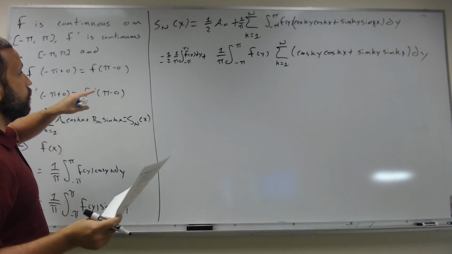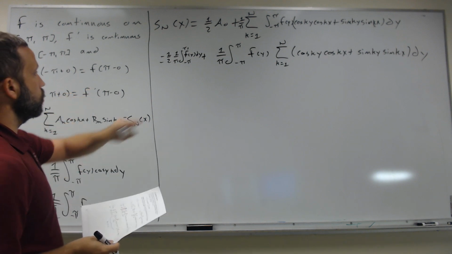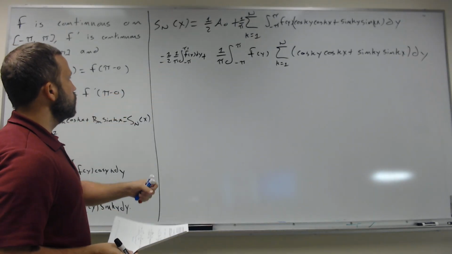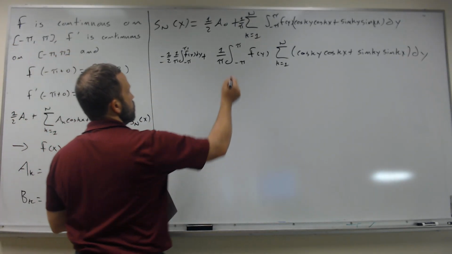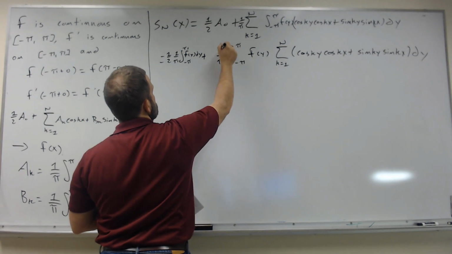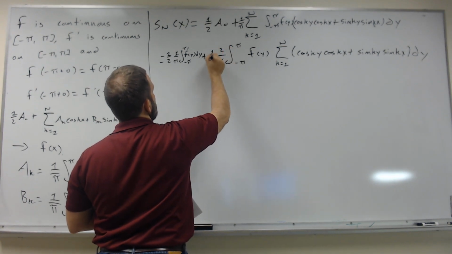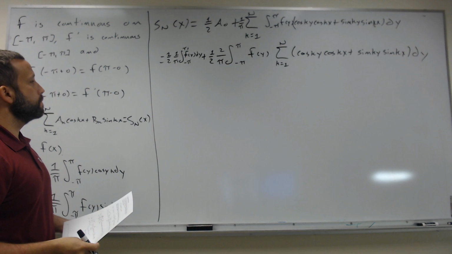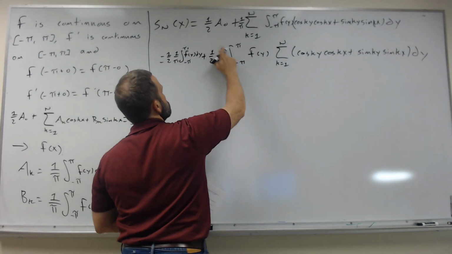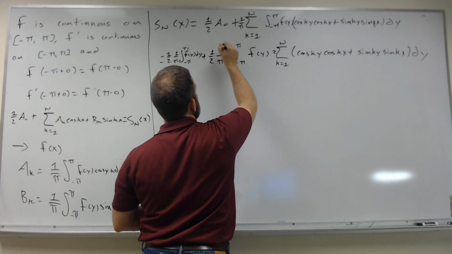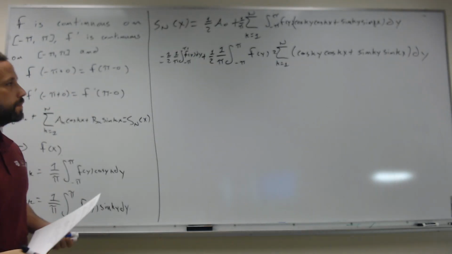Okay, so I basically want to combine this into one integral. So I've got an f of y there and f of y there. I have a 1/2 here, so I'm going to factor out a 1/2. So I'm going to multiply this by a 2 and have the 1/2 there. Okay, and then I'm actually just going to move this 2 into there. Okay, so just some algebraic manipulations there.